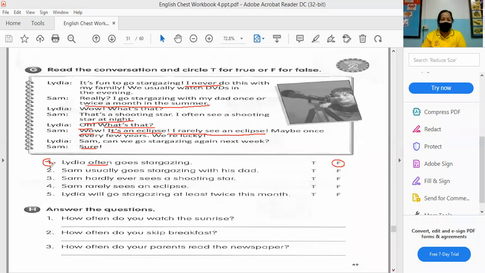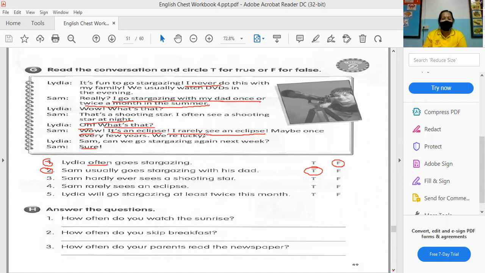Okay, number 2. Sam usually goes stargazing with his dad. What is your answer? It is true. It says that he goes always. See, "I go stargazing with my dad once or twice a month."